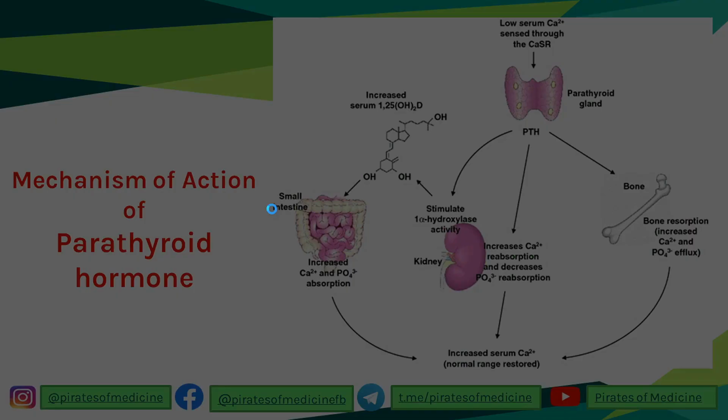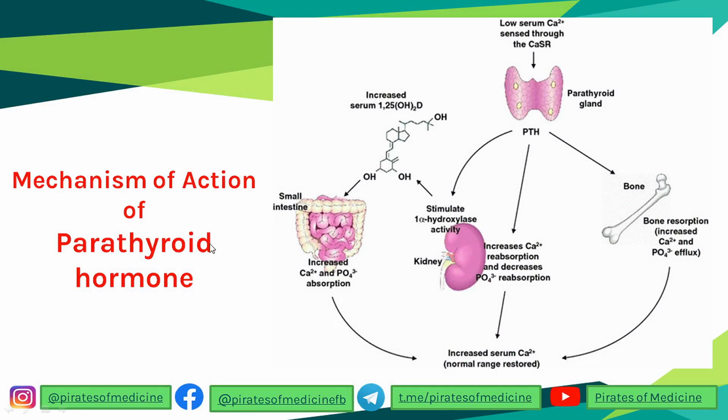So I told you before that the parathyroid hormone from the parathyroid gland works to increase the plasma calcium levels. It takes calcium from the bones by resorption, increasing the osteoclast activity. It asks the kidney to increase calcium reabsorption from the urine, correct?